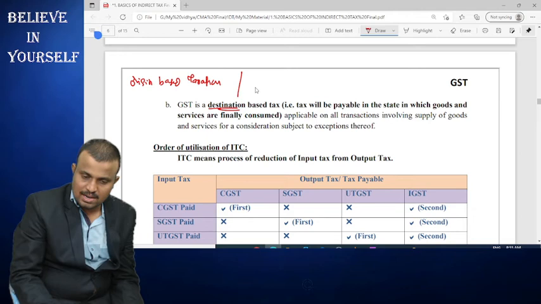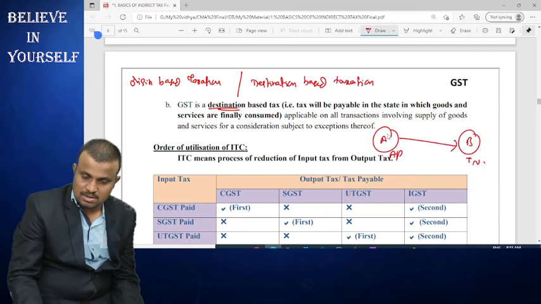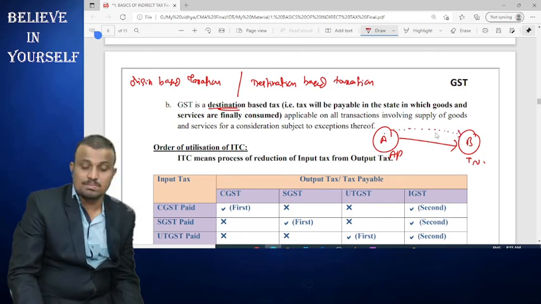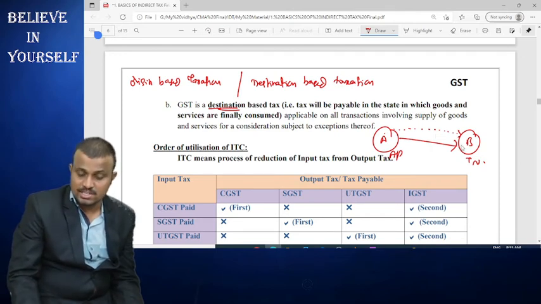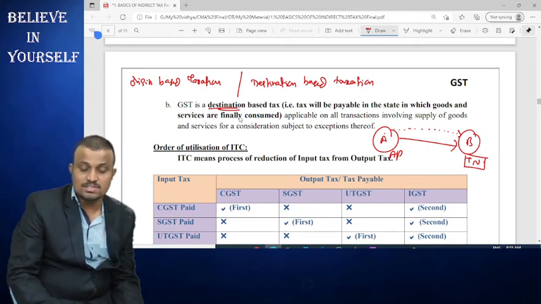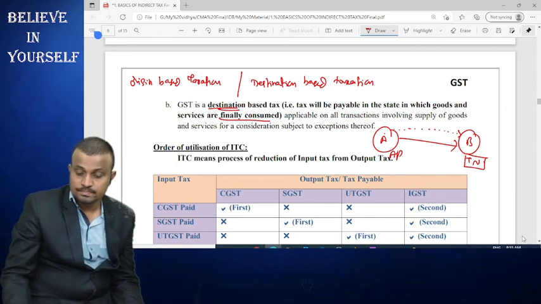So, for example, Mr. A belongs to AP, he sells the product to Mr. B belongs to Tamil Nadu. At the time of selling the product, along with the product, the tax revenue is also transferred from AP to Tamil Nadu. That is called destination-based, where the product is consumed. So to that government, the tax revenue is transferred completely. Tax will be payable in the state in which goods and services are finally consumed.